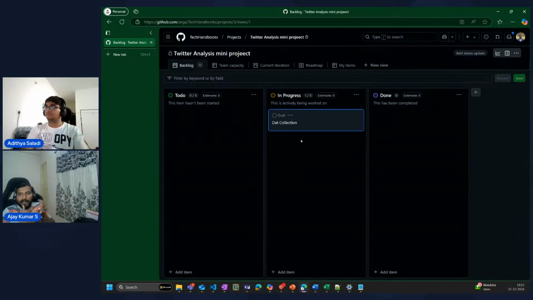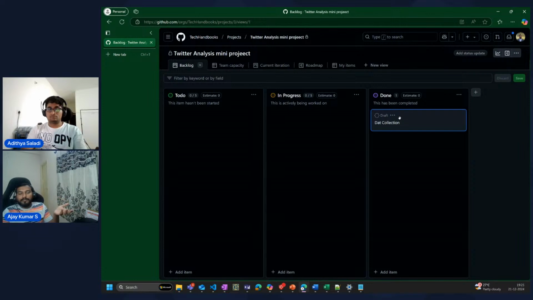So this is how, let's say I'm a scrum master, or in the agile methodology we have a scrum master. The scrum master comes here and looks at it, and then they can identify what tasks are in progress, what tasks are done, etc., right? So whenever Aditya is working on it, he moves it to in progress and then he moves it to done when he is done with it, right? So this is another way in GitHub which you can leverage.